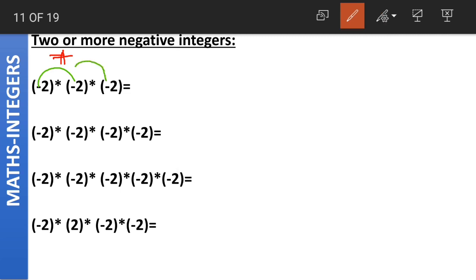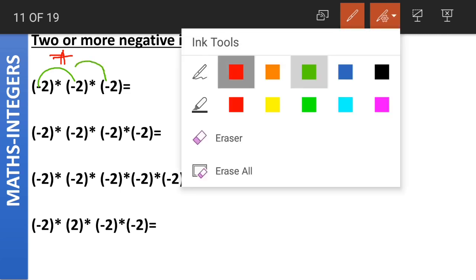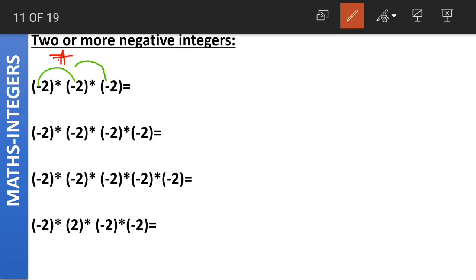Now this plus into minus. Both the numbers are having different signs. One is plus and other is minus. So the answer will be negative. So the final answer here will be negative. Coming to the absolute values, 2 into 2 into 2 is equal to 8. 2 2s are 4 and 4 2s are 8. Is this clear? What did we do? First we multiplied the signs of first two numbers and then we multiplied the resulting sign with the last number.